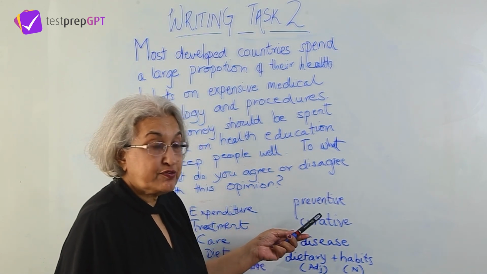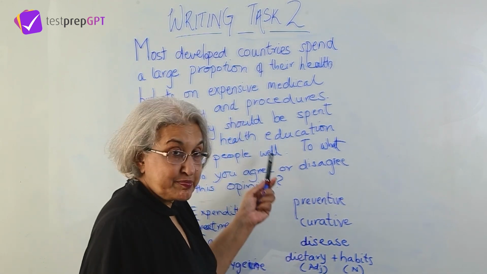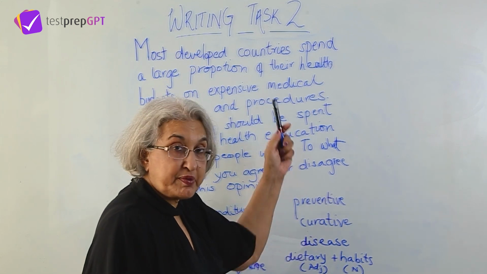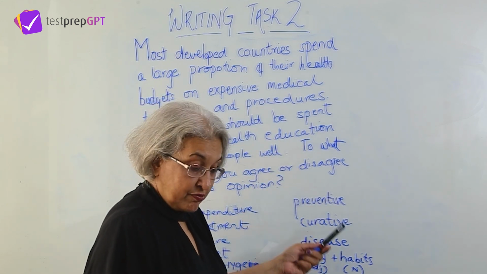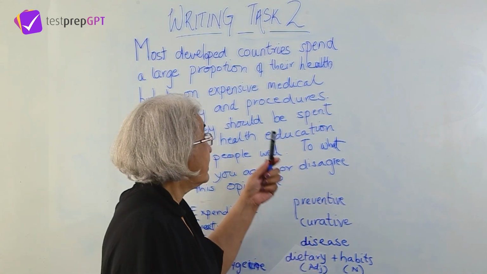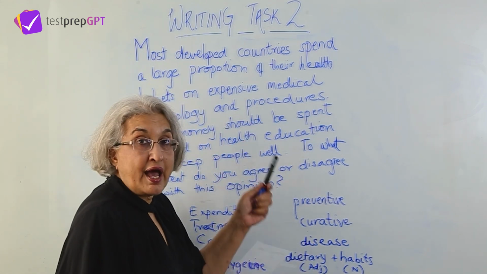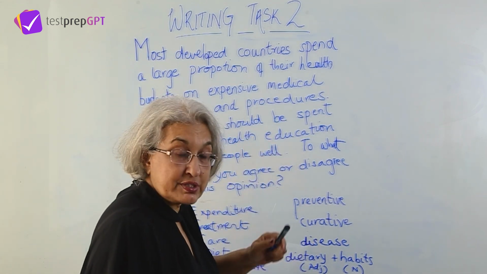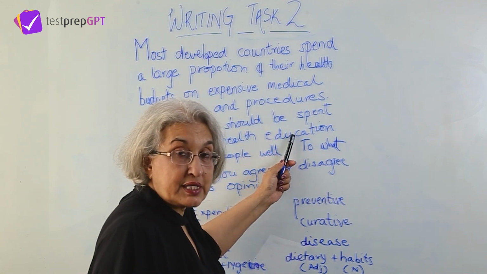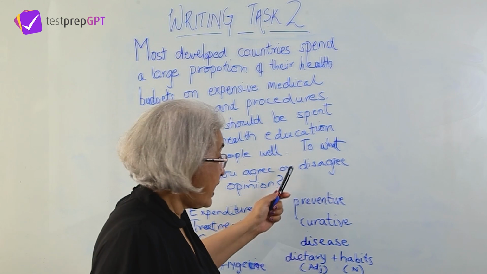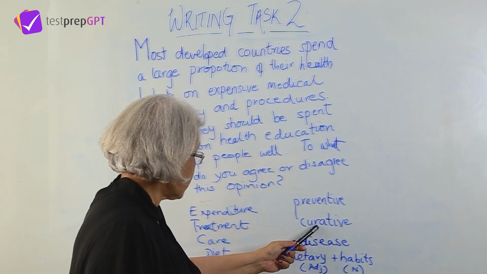we can first focus on curative aspects, then we can focus on preventive aspects. Which are the curative aspects? For instance, having the doctors, having health workers, having the staff to cure the disease in hospitals. So that is the curative aspect.